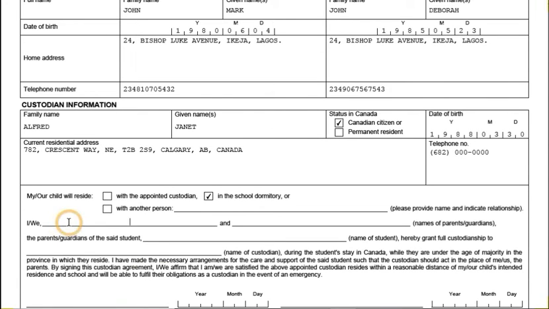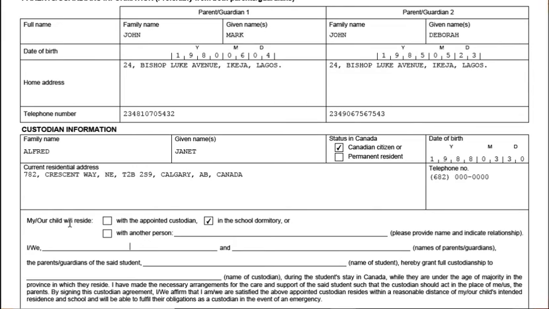I, the parent name, that is the first parent here, John Mark, and John Deborah. That is the names of the parents. The parents of John Doe hereby grant full custodianship to Mrs. Alfred Janet here. So now you can read this also.